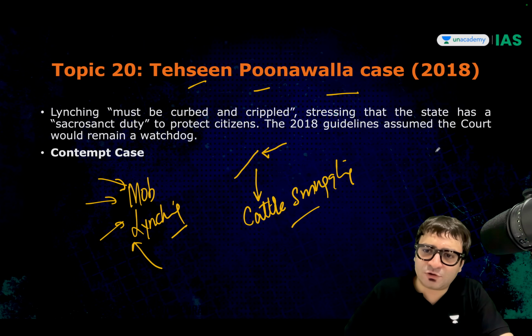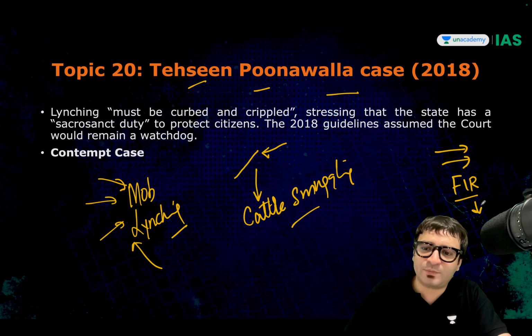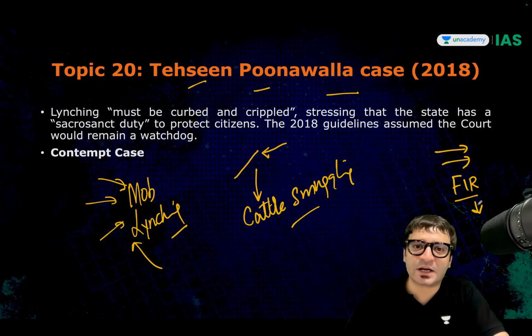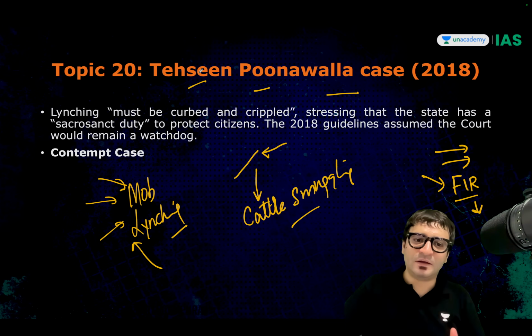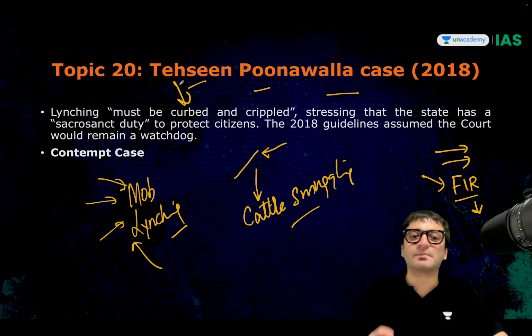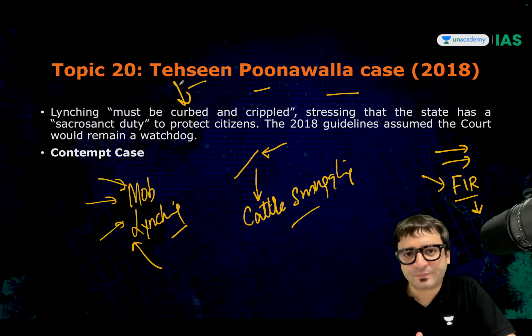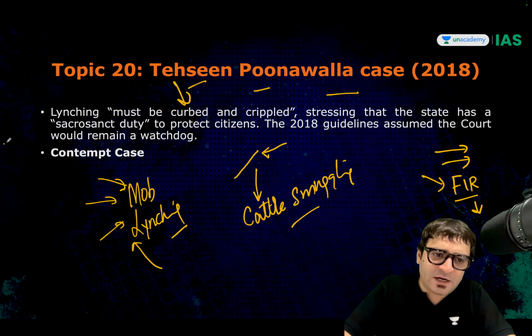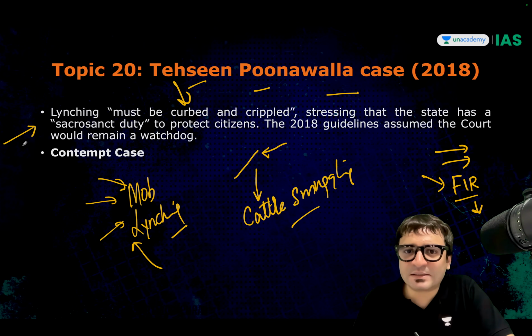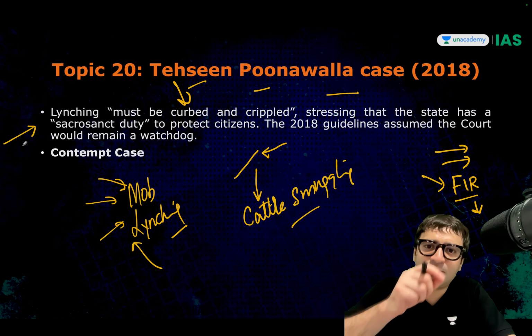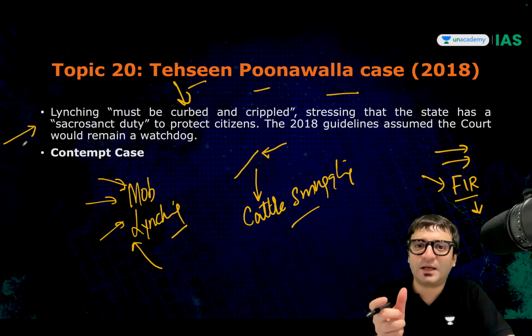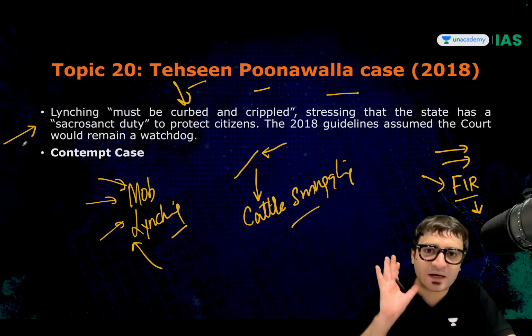All cases related to these mob lynchings or hate crimes, compulsorily an FIR has to be registered in every state, wherever this crime takes place. And then we will monitor whether there is any progress on these FIRs or not. And that is how lynching will be curbed and crippled, because the state has a duty to protect the citizens' lives. When states refuse to abide by these guidelines, the Tehseen Poonawalla guidelines deal with A, B, C, D. Mob lynching is the right answer.